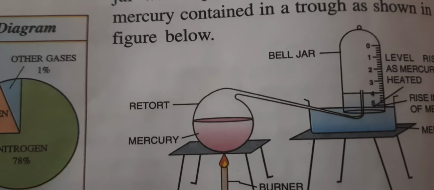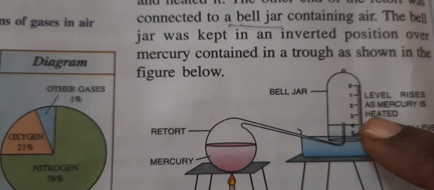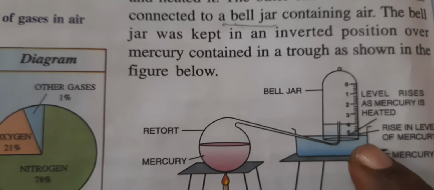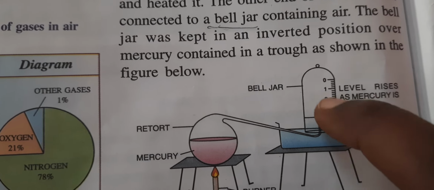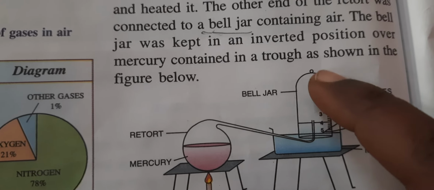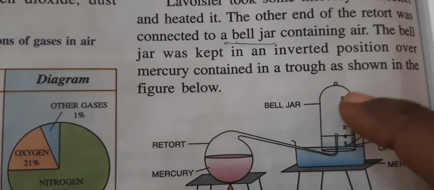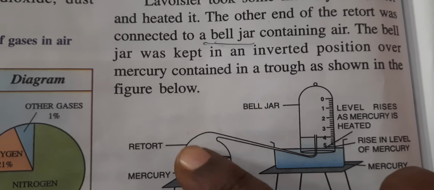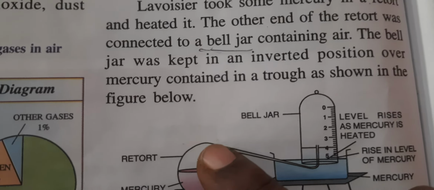Now look at this experimental setup. The gas which is used up by this mercury is forming a red color product, and that gas which is converted into this red color product is oxygen. And the gas which is left over here in this jar is inactive air. This air does not support burning, it does not support life. So this inactive gas is later on named as nitrogen. And the gas which formed the red color product over here is known as oxygen gas, and that gas supports burning as well as life.